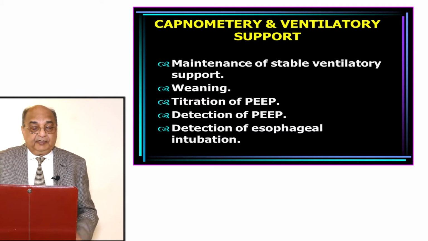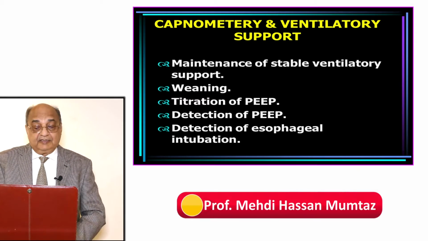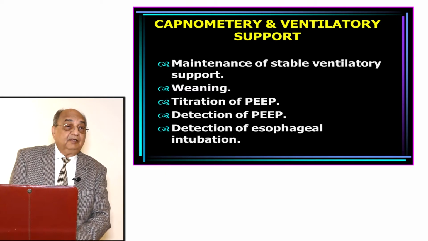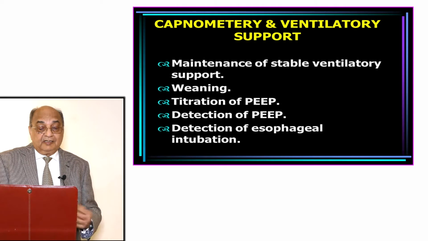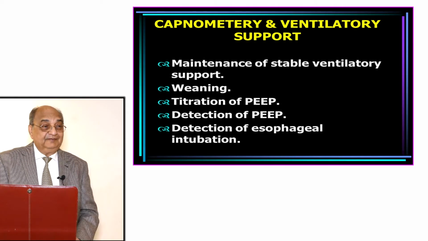Now capnometry and ventilator support. This tells us there is maintenance of stable ventilator support. It also helps us when we are weaning the patient off the ventilator. It also helps us to titrate the PEEP we are giving to the patient.